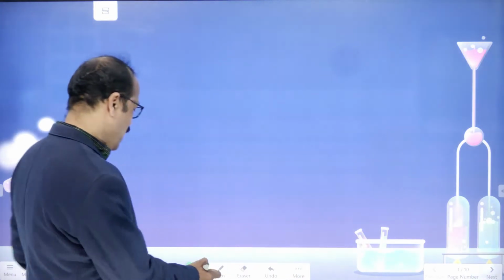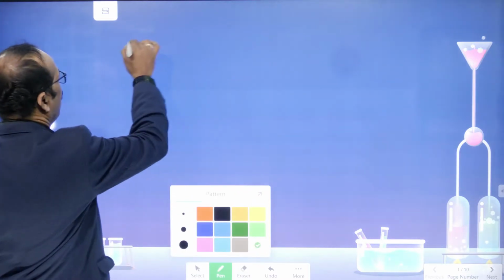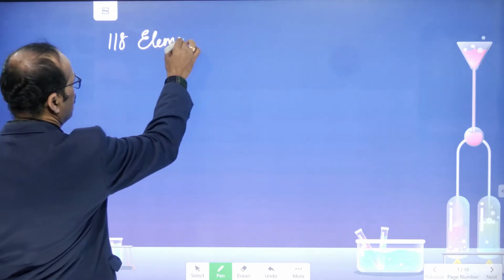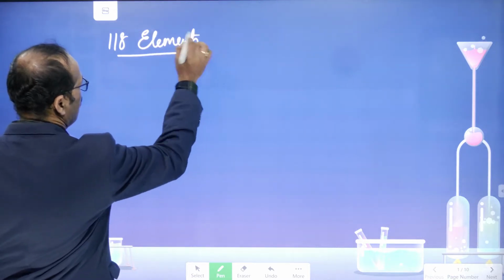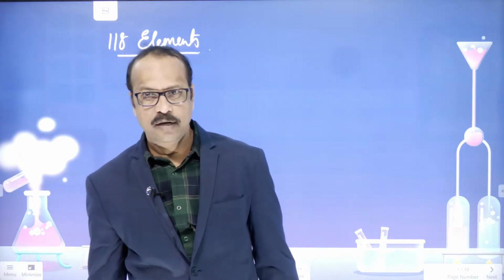Students, I already told you that there are 118 elements in total, and these elements start from hydrogen. I asked you to read 20 elements, like hydrogen, helium, lithium, beryllium, boron, like this.